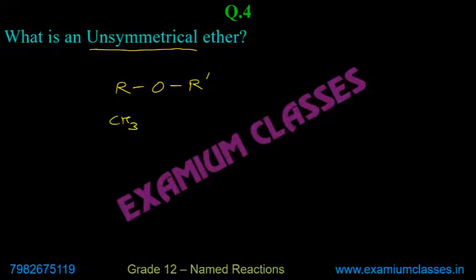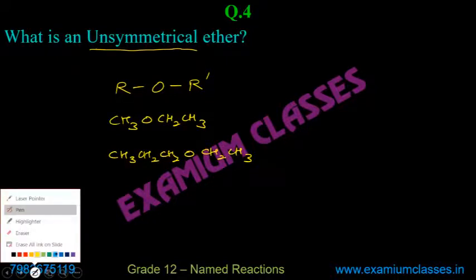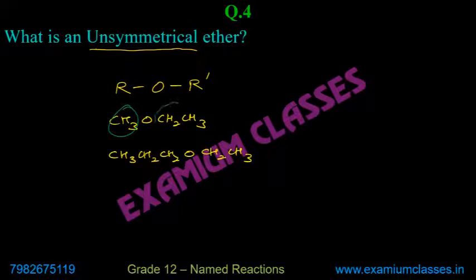For example, if it is CH3OCH2CH3, or CH3CH2CH2OCH2CH3, these are unsymmetrical ethers. The alkyl groups on both the sides of oxygen are not same.